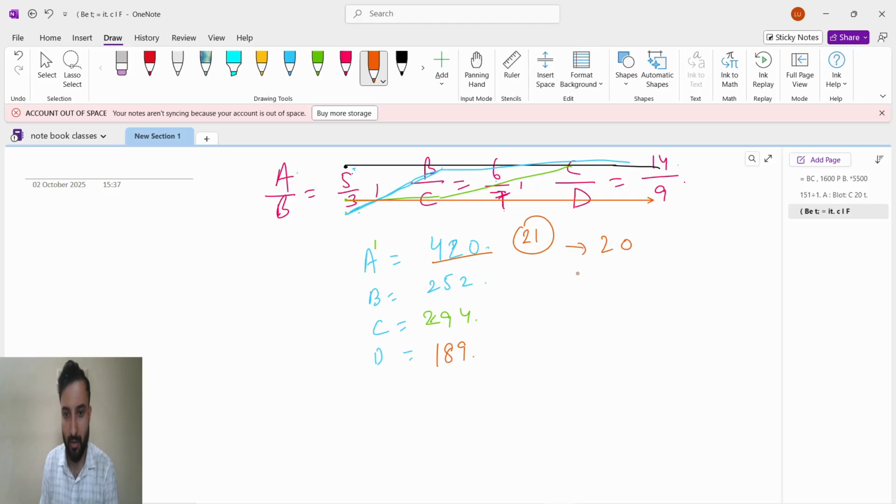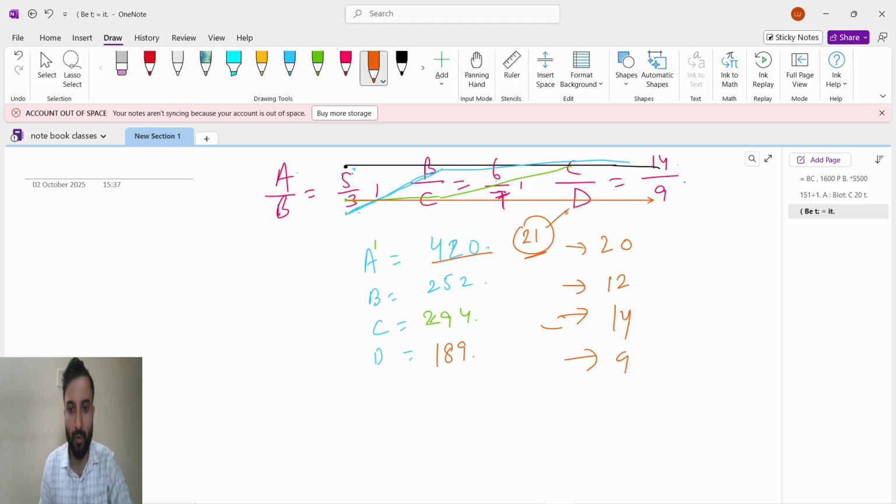Okay, then B is what? We all will divide by 21. So 252 divided by 21 will get 12. Okay, then 294. So 294 divided by 21 will get 14, and then 189. 189 divided by 21 will get 9.